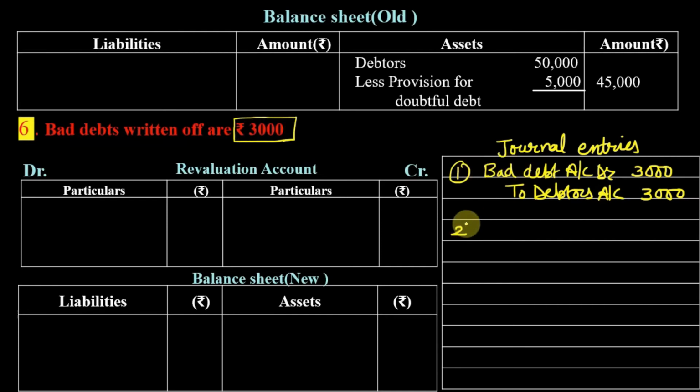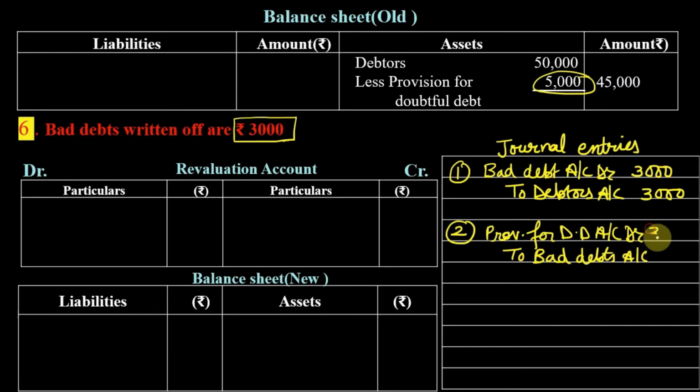Now since we have a provision already there to face this loss, we are going to write off these bad debts from provision. So the journal entry is provision for doubtful debt account debit to bad debts.